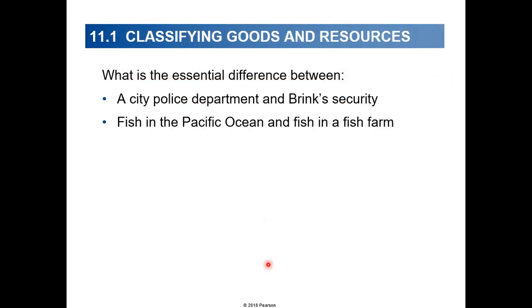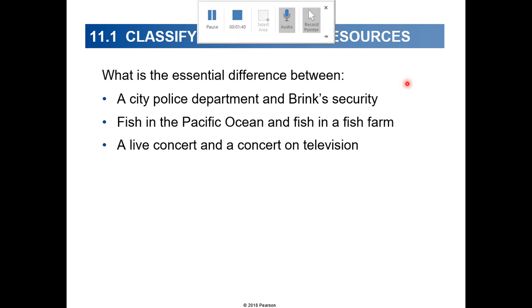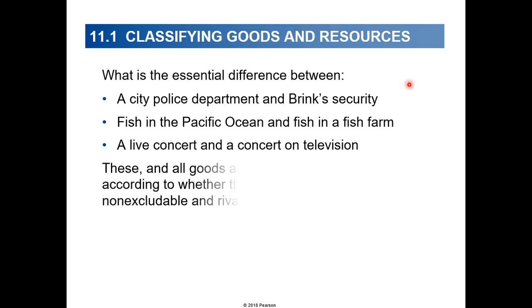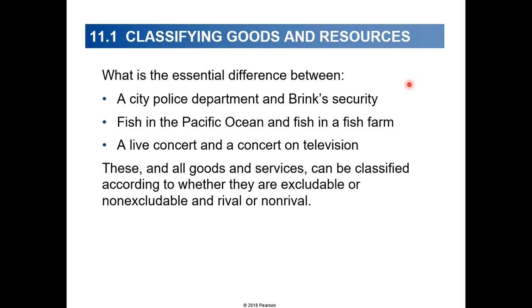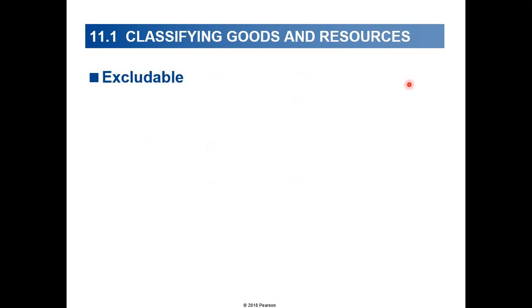So, what is the essential difference between a city police department and Bring Security, a private security firm; fish in the Pacific Ocean and fish in a fish farm; a live concert and a concert on television? These are all goods and services, and they can be classified according to whether they are excludable or non-excludable, rival or non-rival. So what are excludable goods?